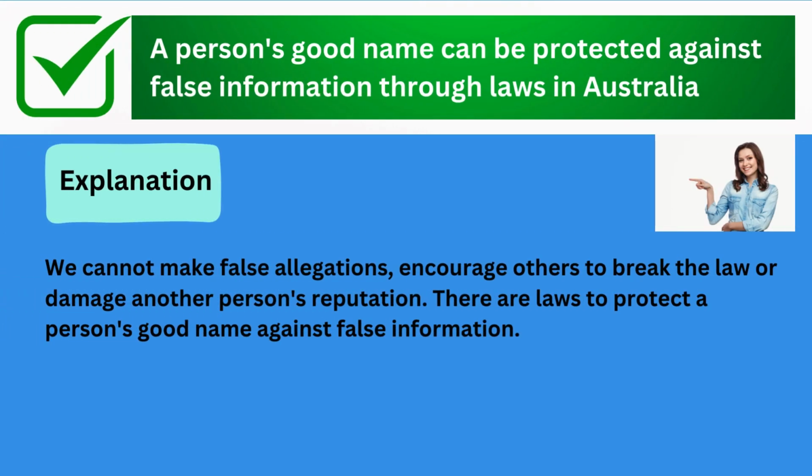The correct answer is a person's good name can be protected against false information through laws in Australia. Explanation: we cannot make false allegations, encourage others to break the law, or damage another person's reputation. There are laws to protect a person's good name against false information.